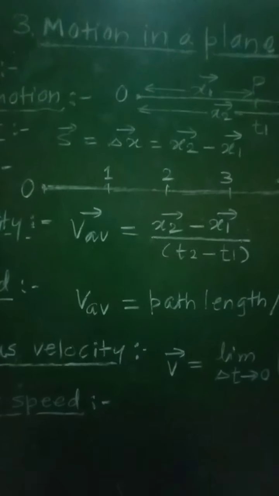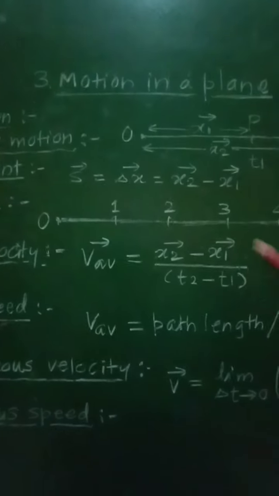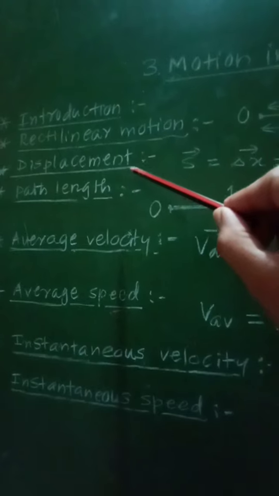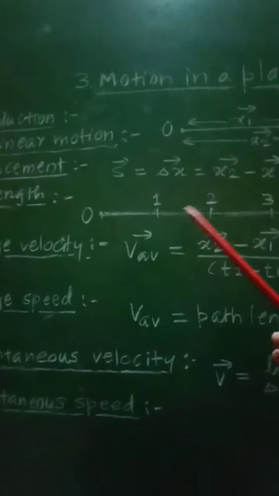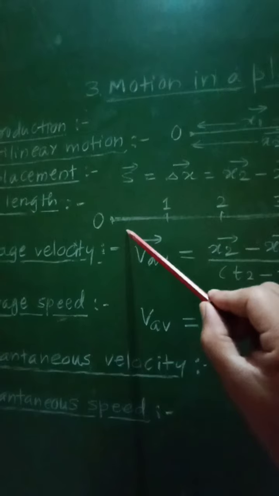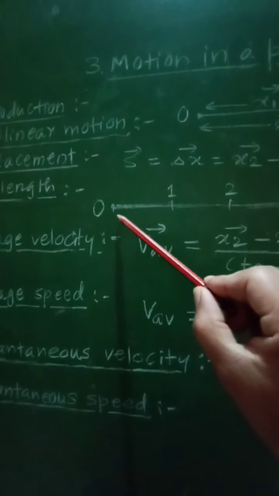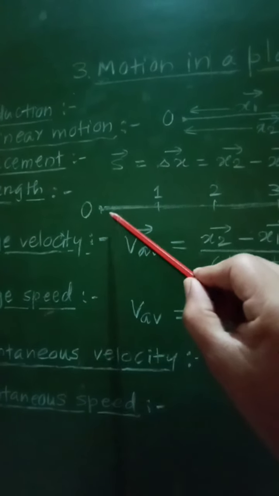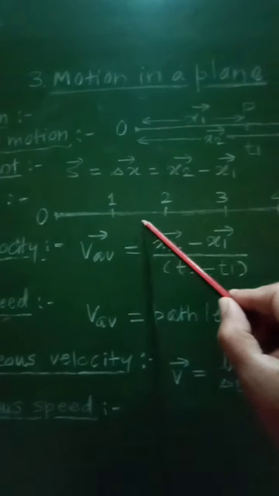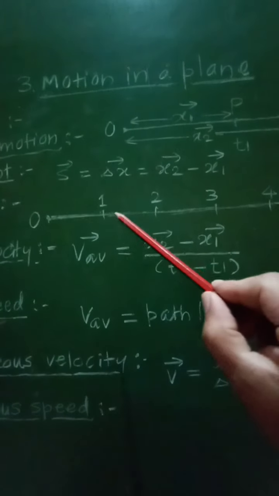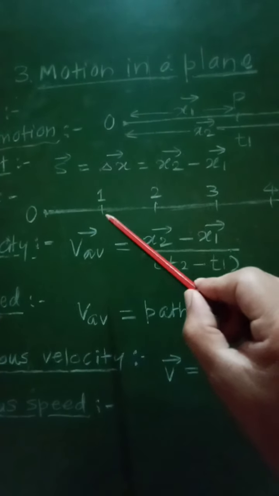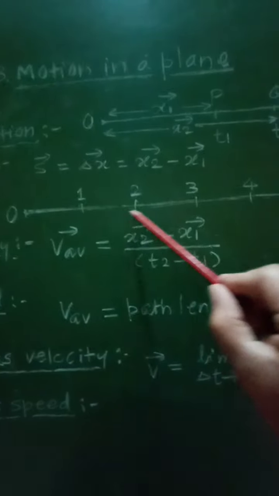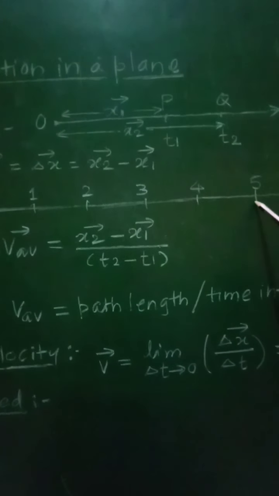But in this case, let us consider one example in order to explain these two terms, displacement and path length. So here an object is initially present at point O, so that its displacement as well as path length will be equal to 0. Now along positive direction of x-axis, the distances are marked in terms of meter as 1, 2, 3, 4, 5. So this total length is equal to up to this 5 meter.